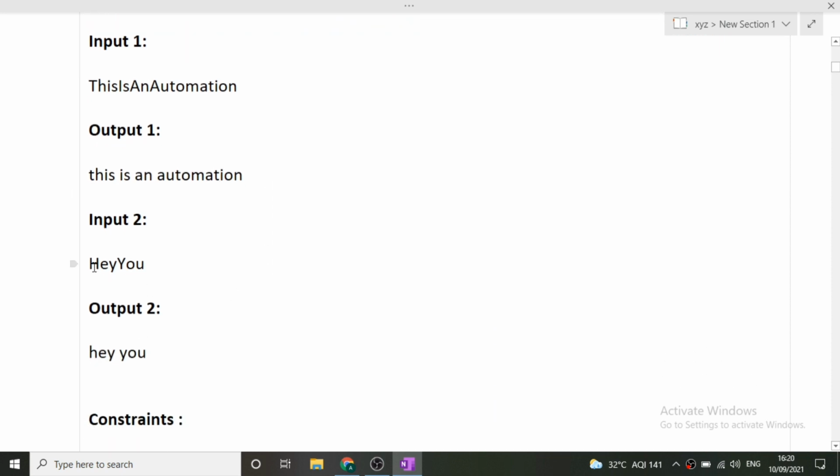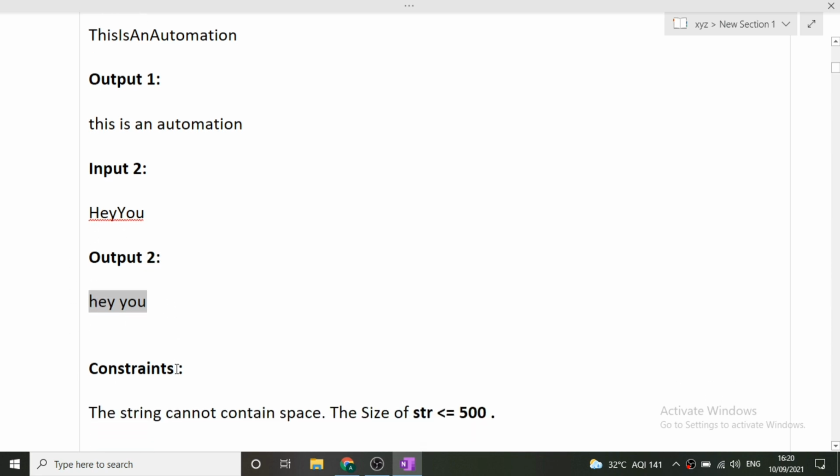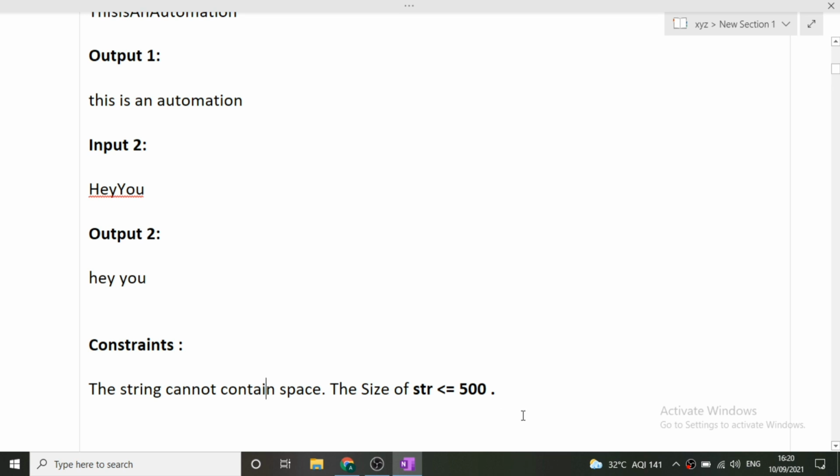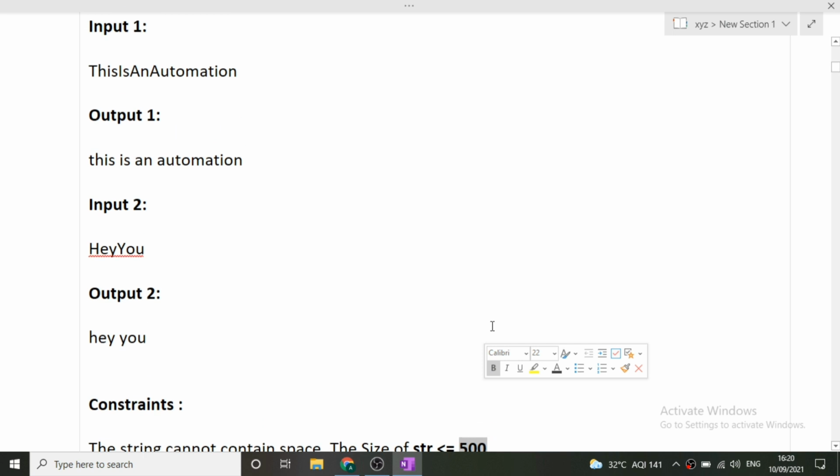Let's see one more example. Now the second input is heyYou. We can see that these are two different words, but since it is a camel case string, these two words are not separated by a space. So in the output, we simply add a space between these two words, and we convert every uppercase letter into lowercase. Here you can see hey you, these two words are separated by a space and every uppercase letter has been converted to lowercase. Now the constraint is that the length of the input string will be at most 500. So I hope now the question is clear to you.